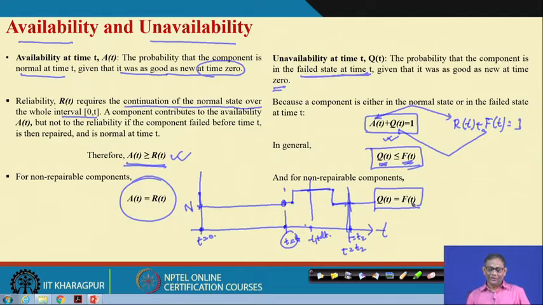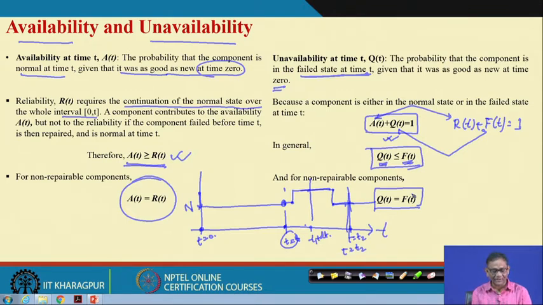Okay, I hope that you understand the two concepts, availability and unavailability, the relation between availability and unavailability, the inequality from the availability and reliability point of view, and the unavailability and failure probability point of view. And for a non-repairable system, availability equals reliability and unavailability equals failure probability. So, that is why reliability and failure probability are sufficient to explain availability and unavailability.